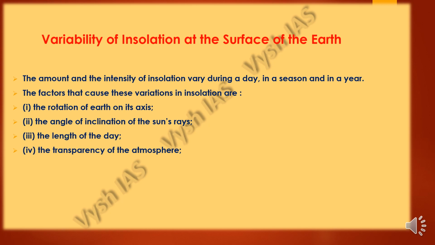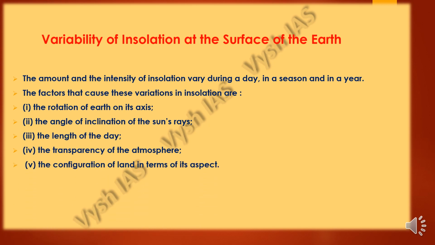Then we have the transparency of the atmosphere. Now we all need to remember that the atmosphere is a type of invisible sheet, a surrounding layer around the Earth. So due to its transparency, when the rays which come from the sun scatter, there'll be more easy penetration, and there'll be more easy visibility because of the transparent nature.